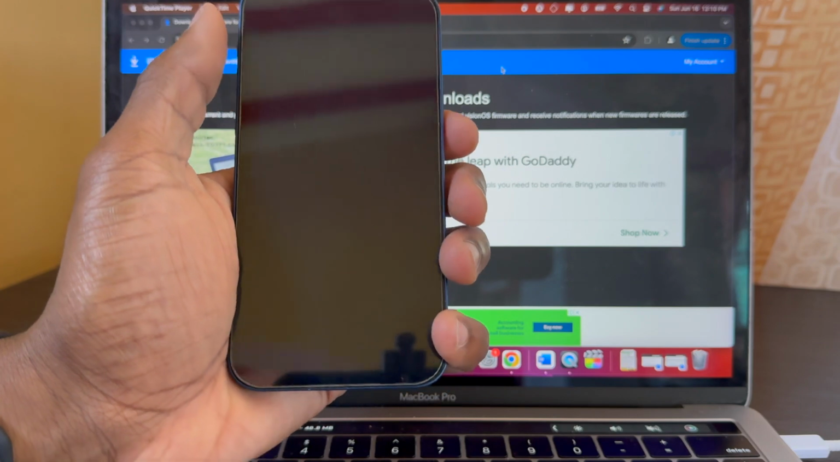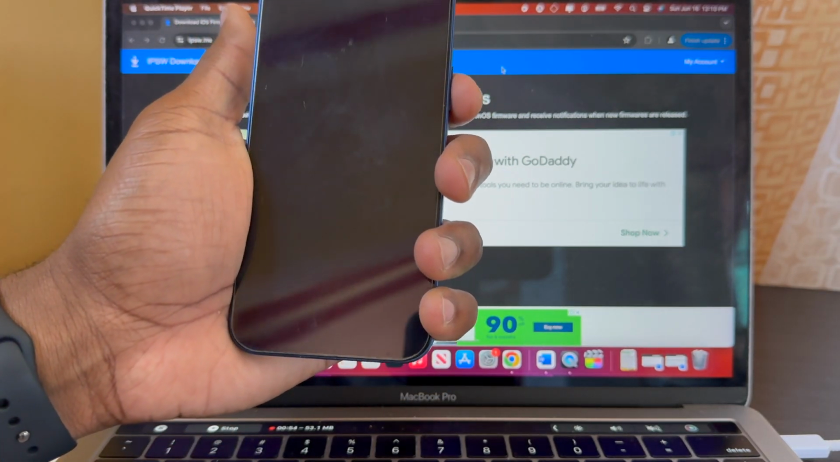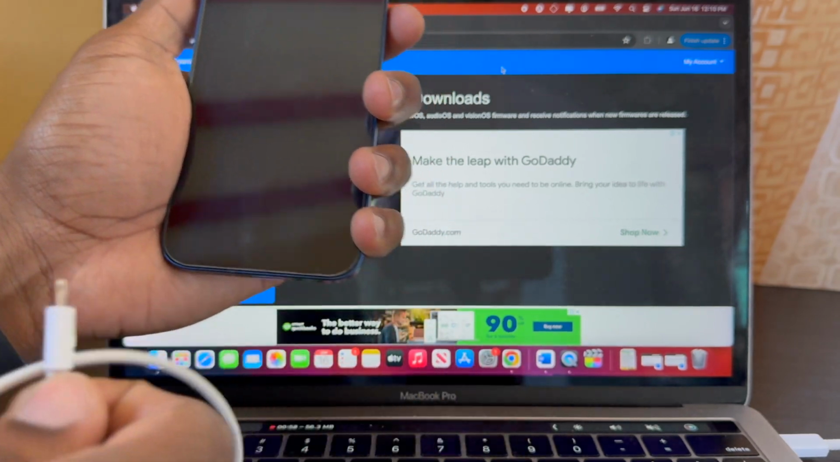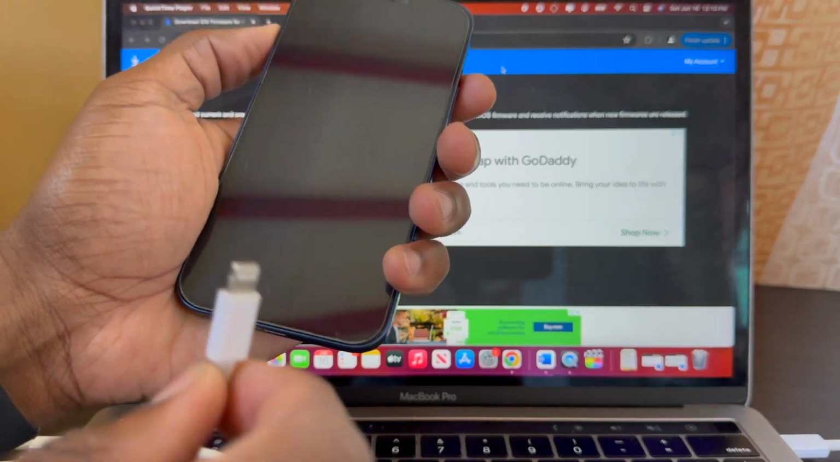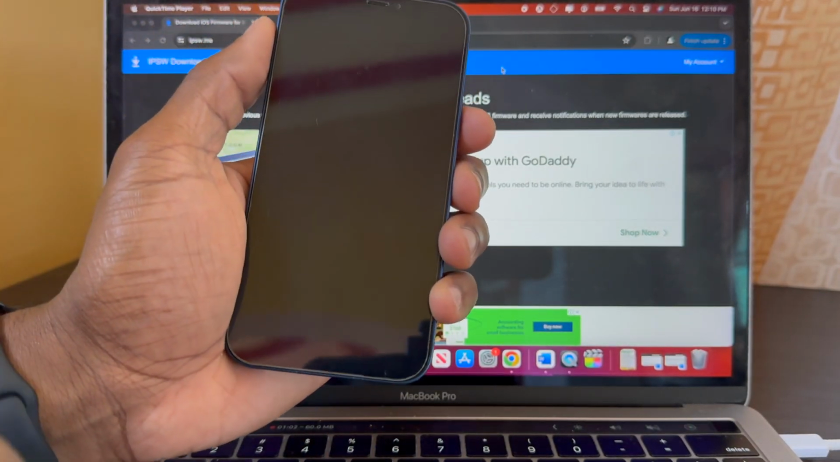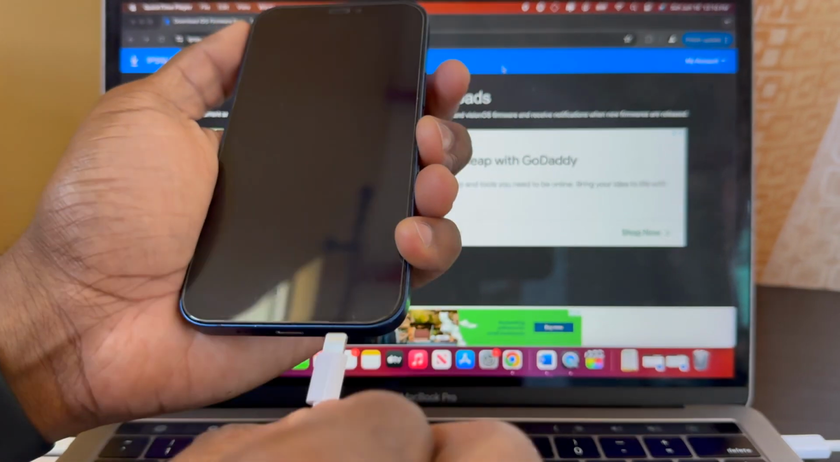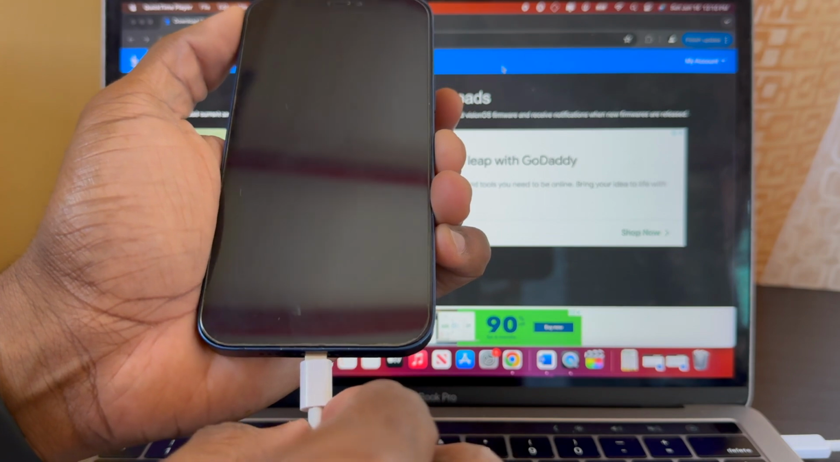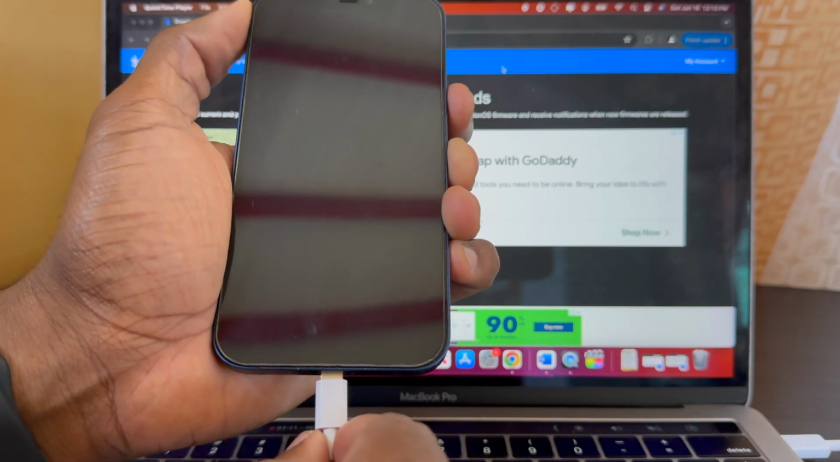Once the device has been powered off, press and hold the power button whilst inserting the data cable which is connected to your computer to the device. So ensure that the cable is connected to your computer, and once you start to insert this cable into your device, press and hold the power button. Do not let go.